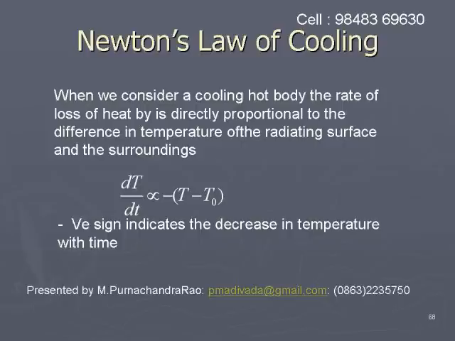Here dT indicates the fall of temperature, dt indicates the time taken, and T indicates the temperature of the substance. T0 is that of the surroundings. The minus sign indicates the decrease in temperature with time.